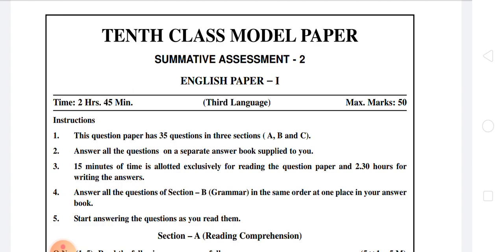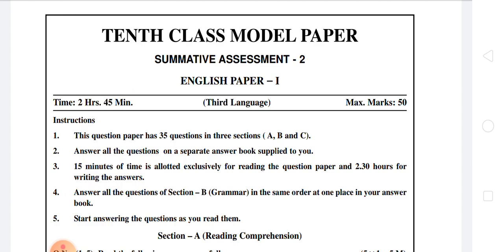Next, fourth instruction: answer all the questions of section B, grammar, in the same order at one place in your answer book. In section A we get passages from A reading, B reading and C reading from every unit. Totally we have 6 units in our English textbook, so we can get questions from these lessons in section A. But section B is all the grammar part.